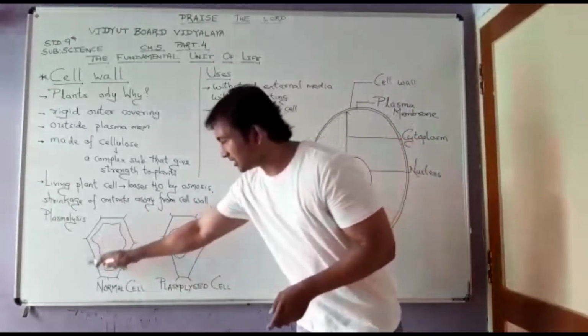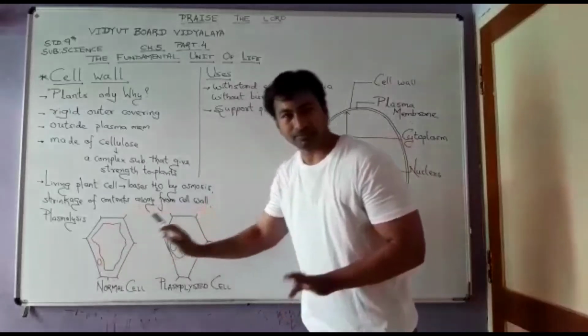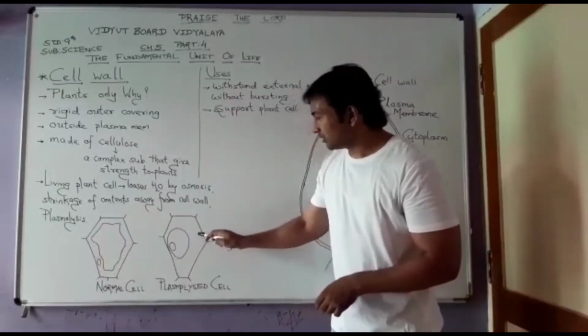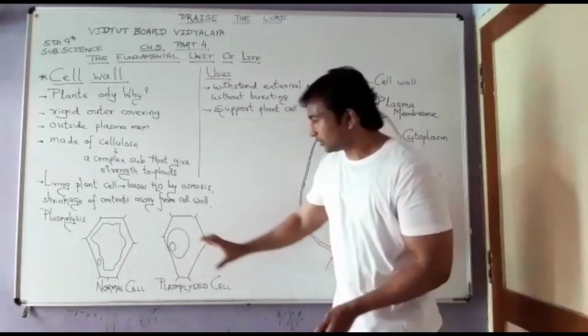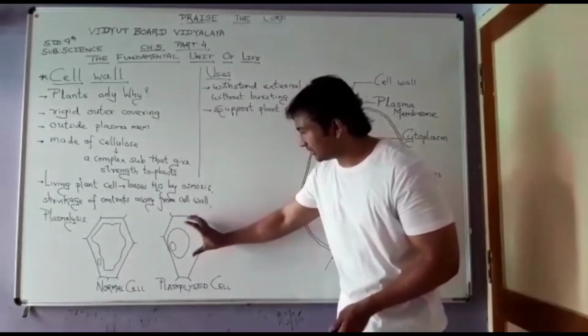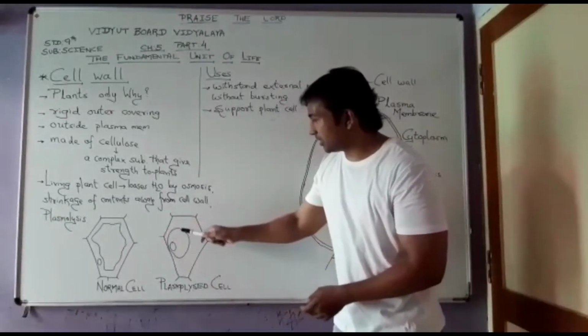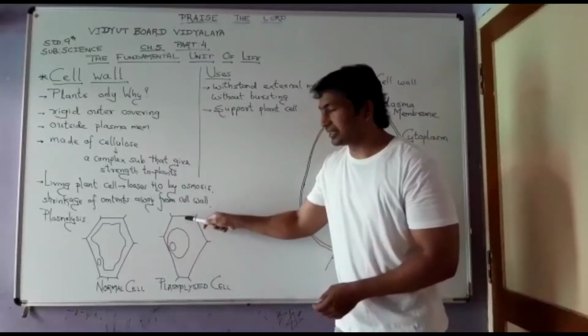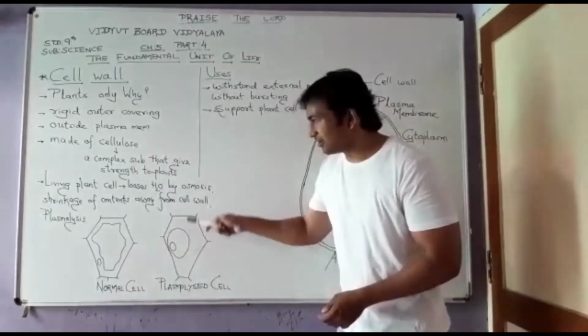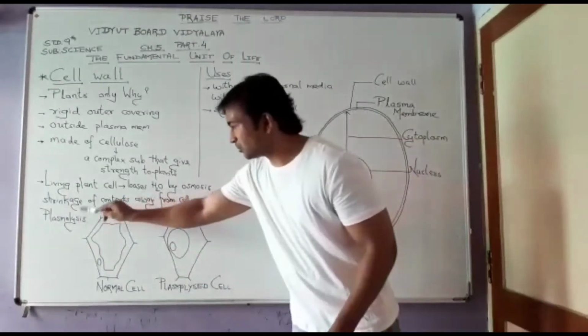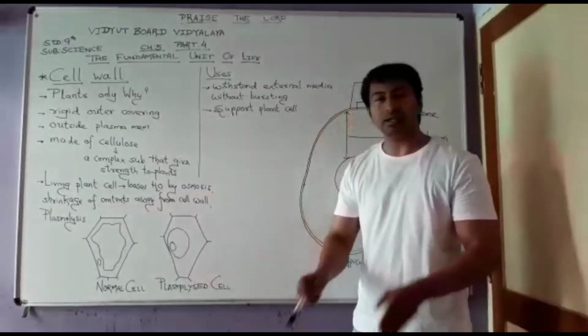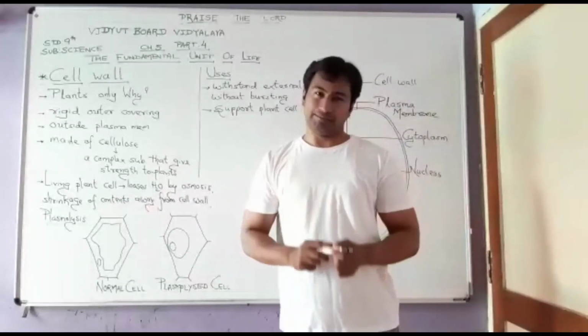In the diagram you can see very well, this is a normal cell. But when the water is lost, the contents of the cell ultimately shrink and a void is created here. Such a cell which is formed by plasmolysis is said to be a plasmolyzed cell.